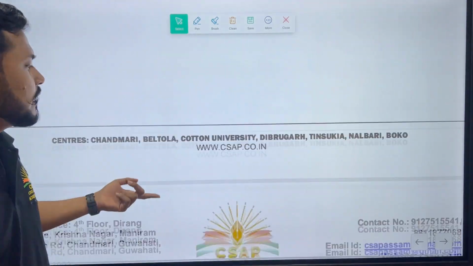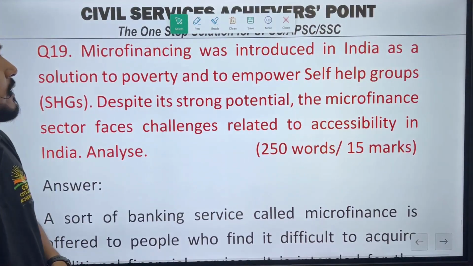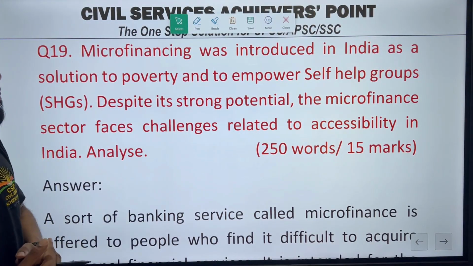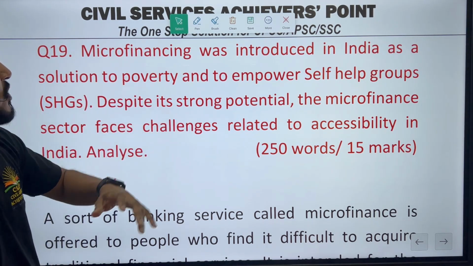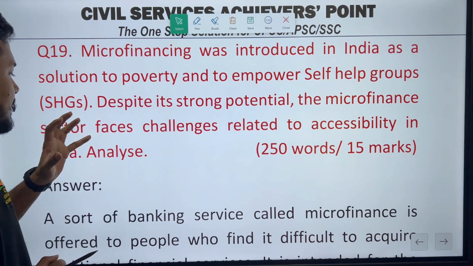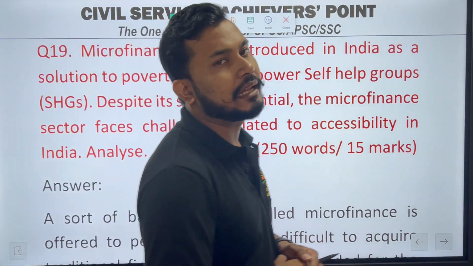Okay, চলো next. Microfinancing was introduced in India as a solution to poverty and empower self-help groups. Despite strong potential, the microfinance sector faces challenges related to accessibility in India. এটো আমাৰ এনালাইজ কৰিব দিছে.